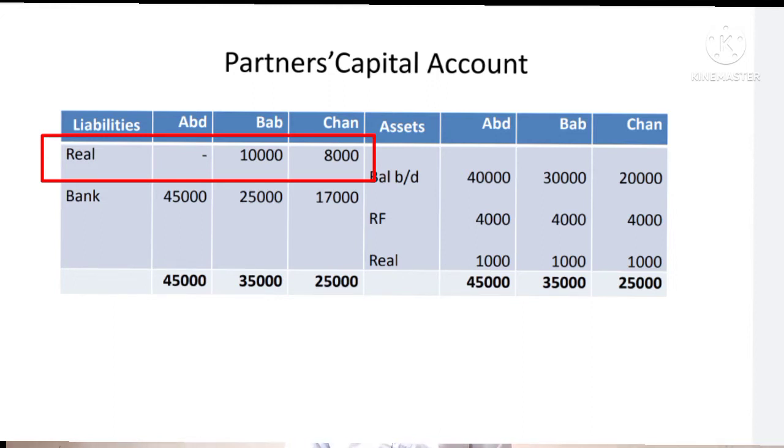So those partners' capital accounts have to be debited. Therefore, partners' capital account debtor to realization account. Babu has taken investment, so record 10,000 in his column, and Chandru has taken furniture for 8,000, so record 8,000 in his column. Therefore, Babu's capital account debtor to realization account 10,000. Chandru's capital account debtor to realization account 8,000, and the same has to be recorded in the realization account.